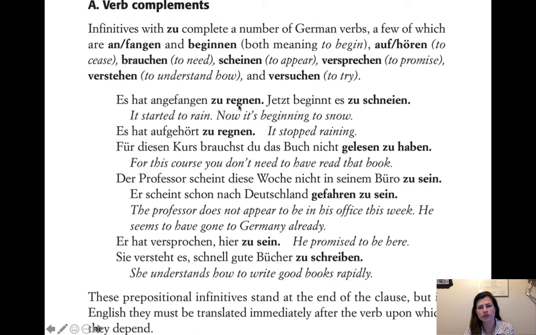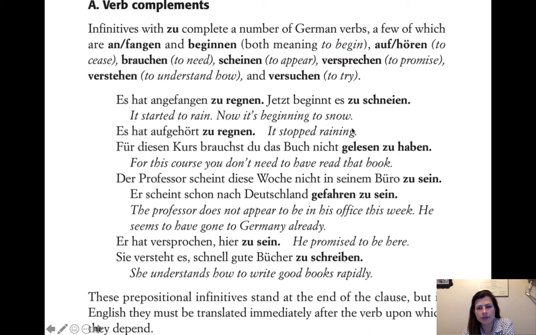plus the infinitive, and this one's simple, it's only the verb, it doesn't have a bunch of other stuff, just the verb, so we don't need a comma. Jetzt beginnt es zu schneien, schneien, to snow. So now begins it to snow, now it is beginning to snow. Es hat aufgehört zu regnen, so it stopped raining. Yeah, so it stopped, es hat aufgehört in the perfect.